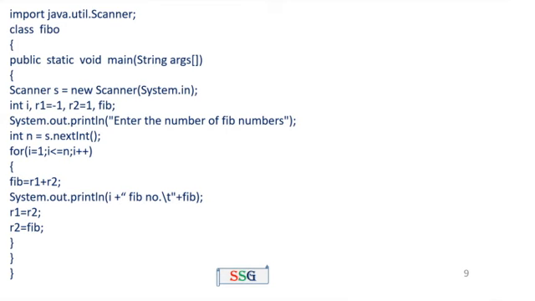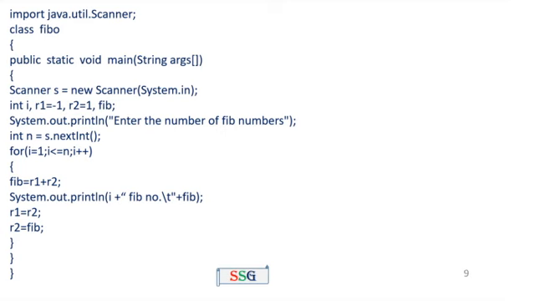Class Fibo, public static void main, Scanner s equal to new Scanner(System.in). Int i, I am declaring some variables. i is mainly used for the index position in the loop. Next, int r1 equal to -1, r2 equal to +1. Then the Fibonacci number will be stored in the variable fib.